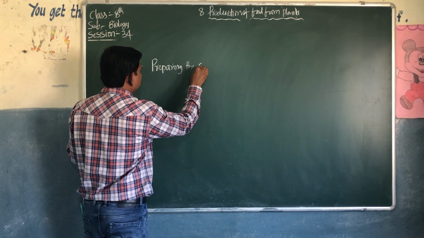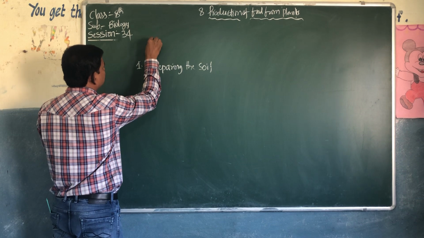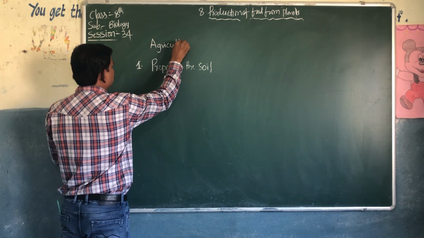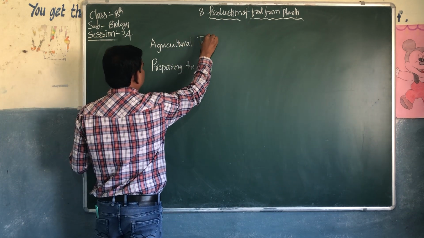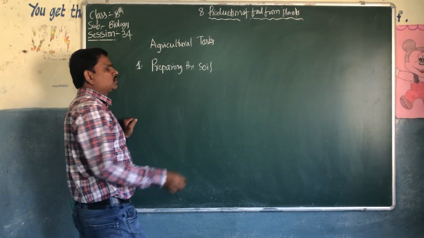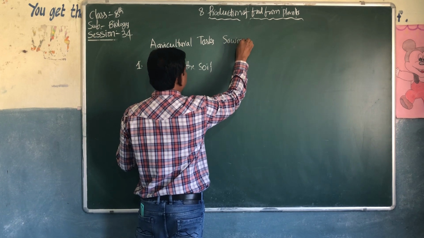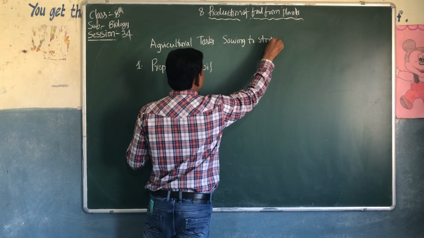Inside it, you have to write: agricultural task, from sowing to storing.